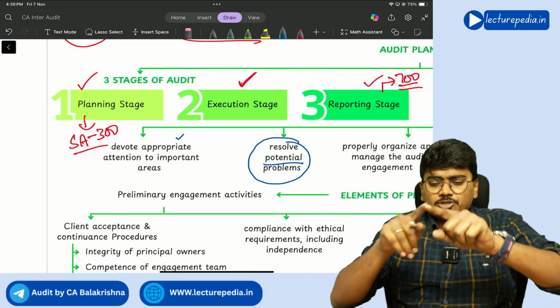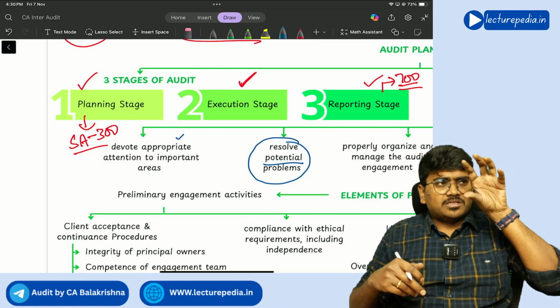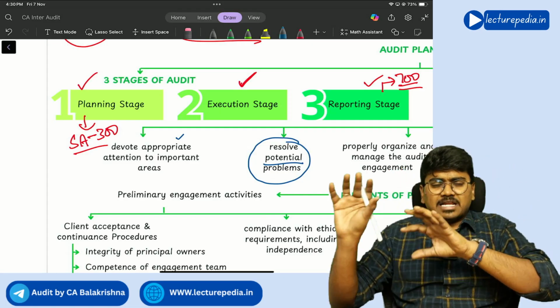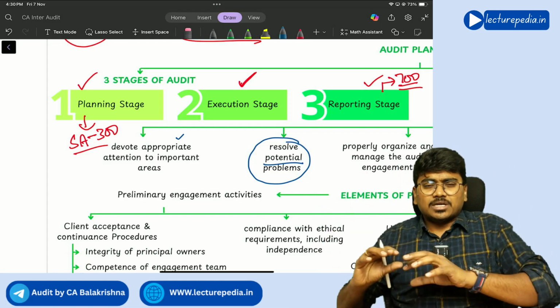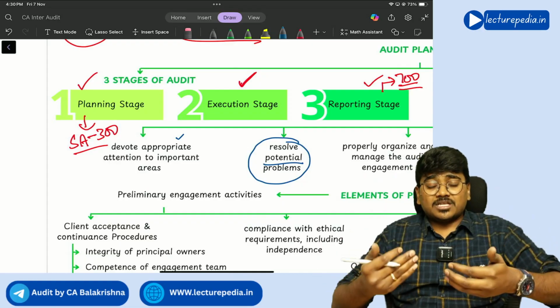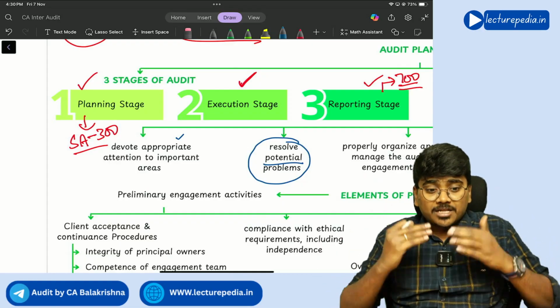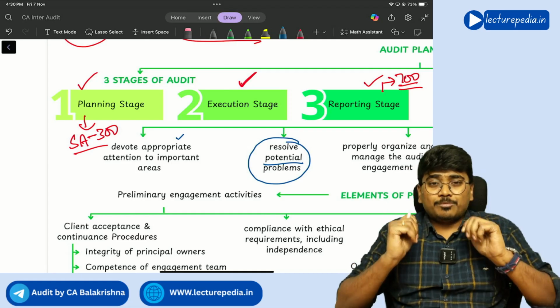You just think of this like preparing a plan for your CA Inter examination preparation. During preparation you will prepare a schedule: this time, this date, I will go with this subject. You will prepare a schedule, correct or not? Now because of that schedule, what will happen? You can focus on more important areas.